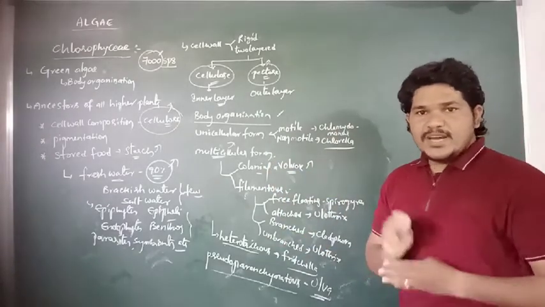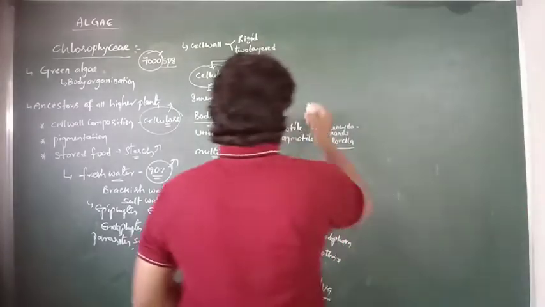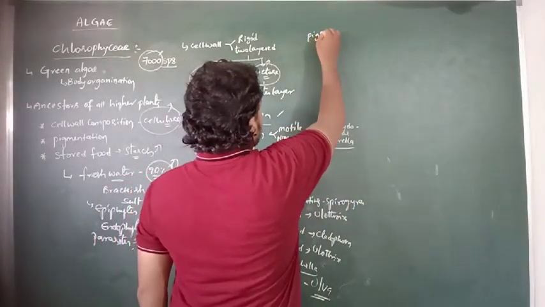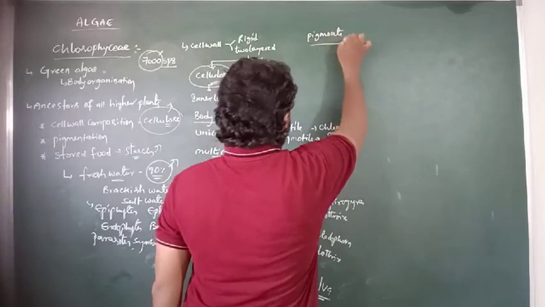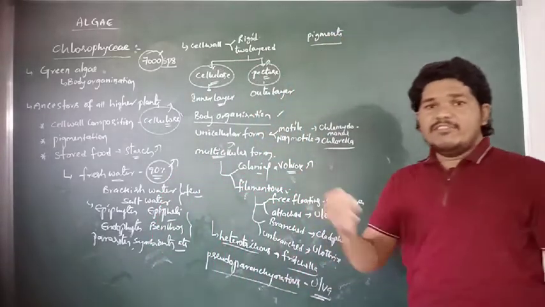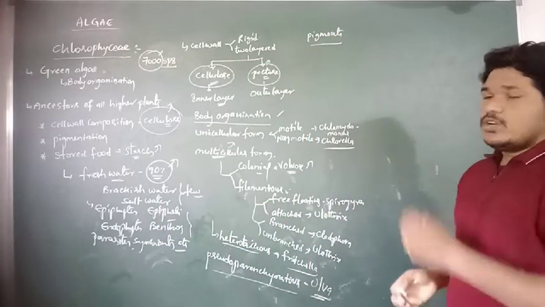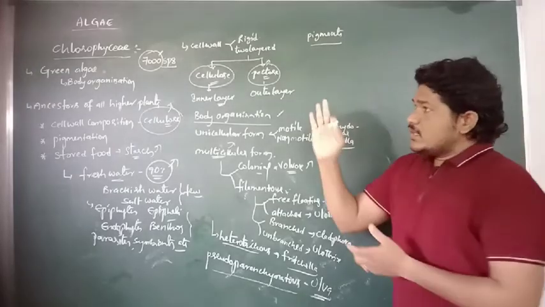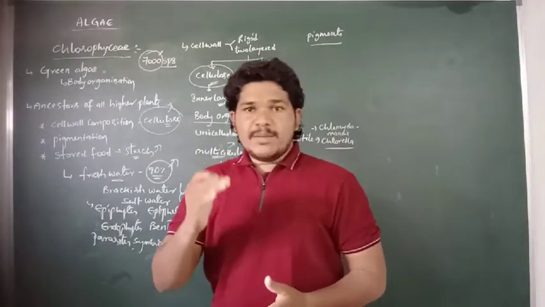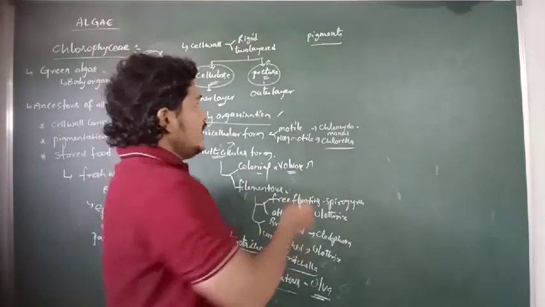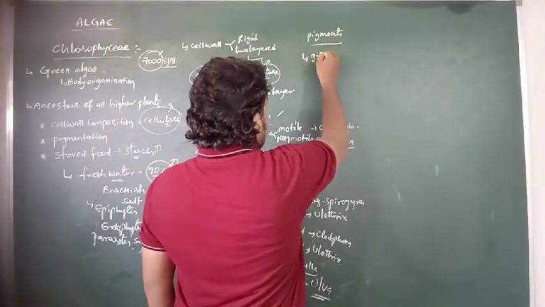And then if we observe the pigments which are present in their body, what kind of pigments are present in the Chlorophyceae? The members of Chlorophyceae are generally called grass green.